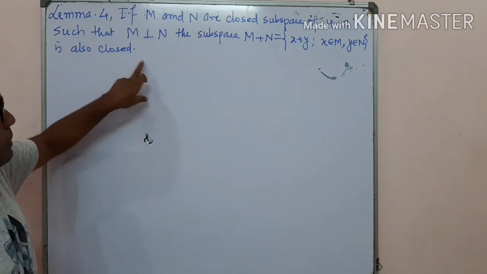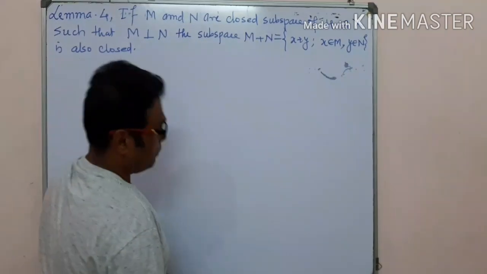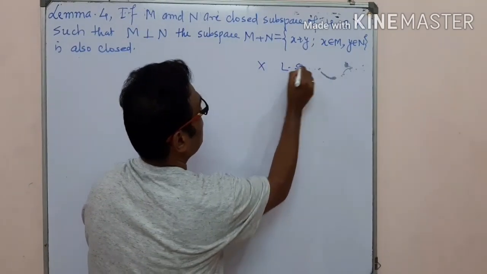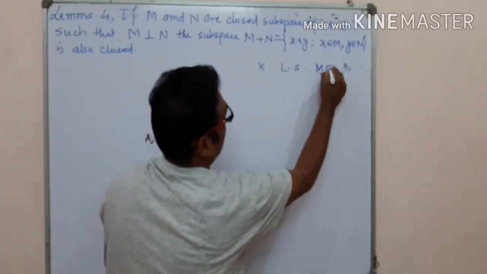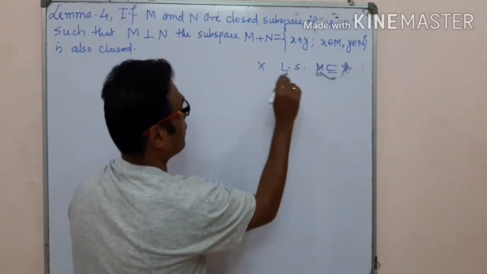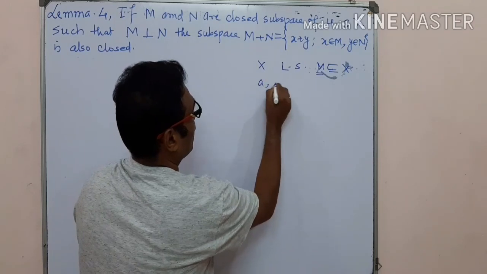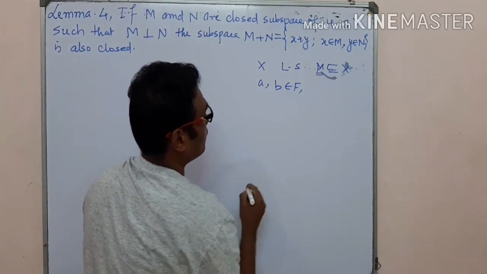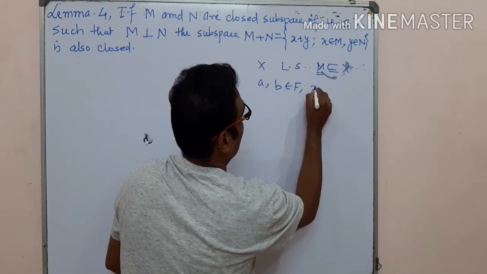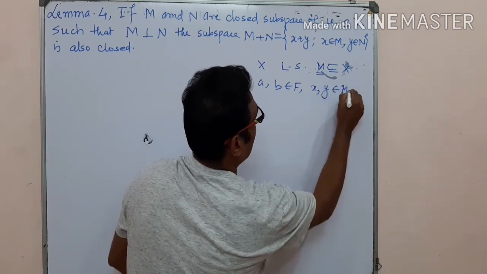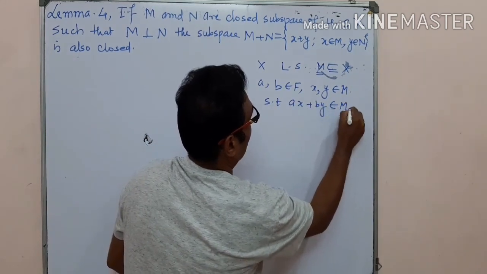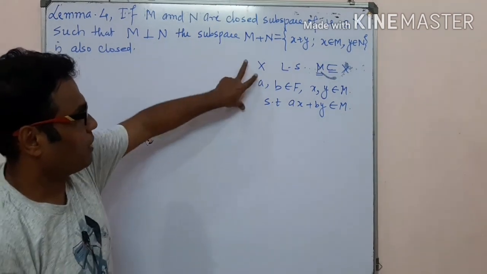For the proof of the subspace, we use the definition of the subspace. Just we recall here, suppose X is a linear space and M is a subset of X, then M is said to be a subspace of X if and only if a and b are any scalars, that is they belong to capital F, F is the field, and x and y are two elements of M such that ax plus by belongs to M. Just we recall the definition of the subspace.